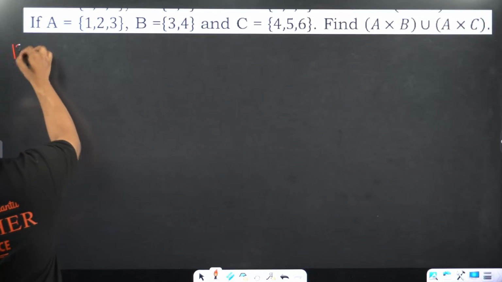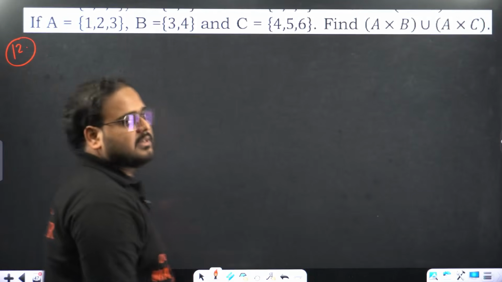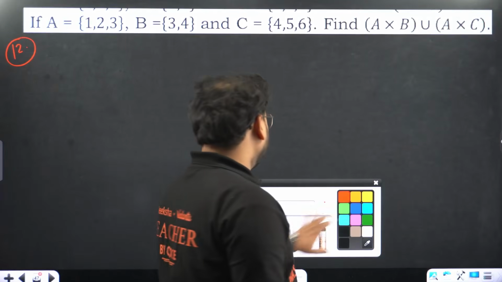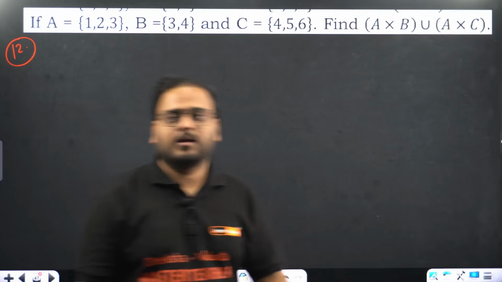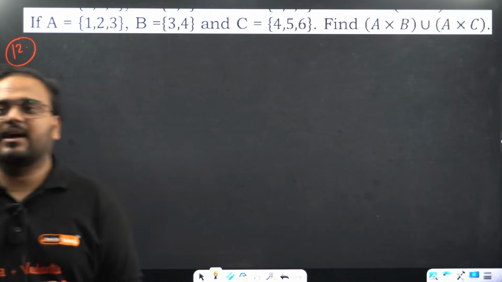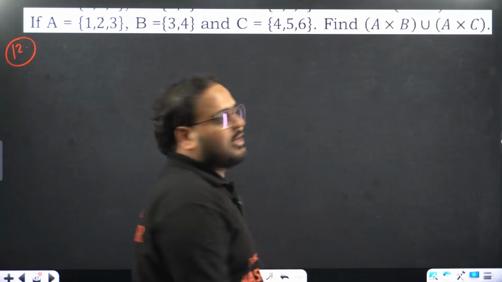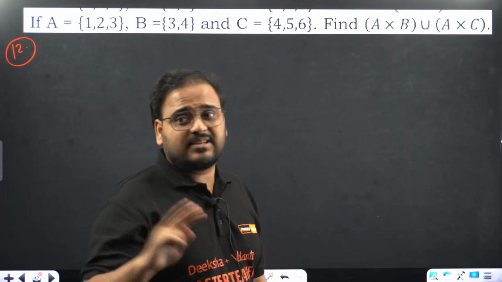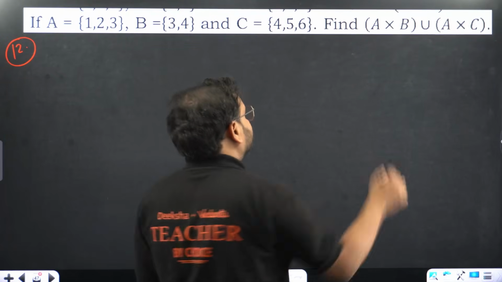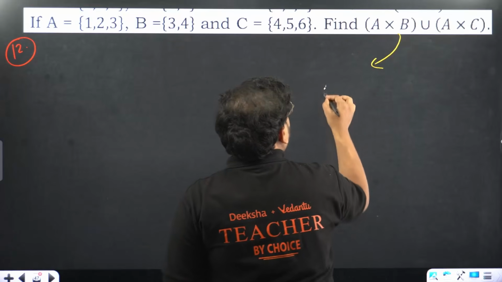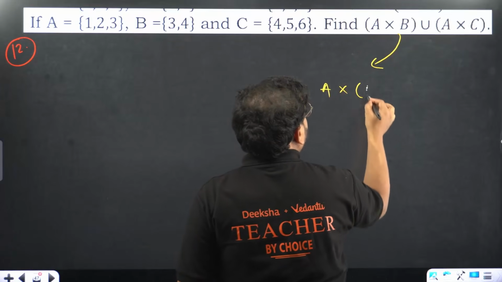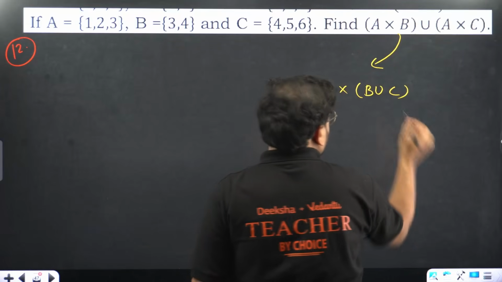Question number 12 now. Move on to subjective questions. Set A is given, B is given, C is given. I'm looking to find A cross B union A cross C. We have to find A cross B first, then A cross C, right? Property is there, right?